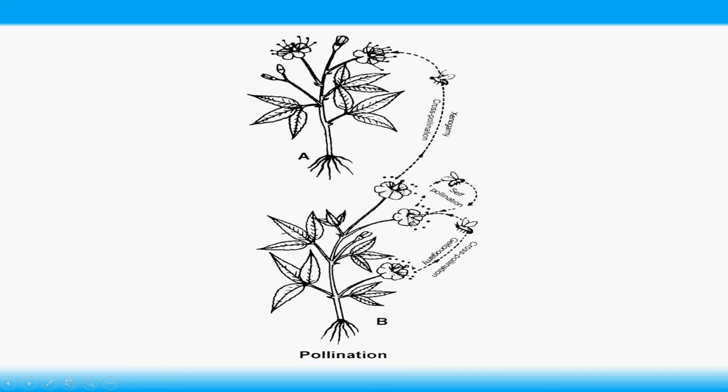If pollen grains are transferred from one flower to another flower of the same plant, it is called geitonogamy. If pollen grain is transferred from one plant to another plant of the same species, it is called cross pollination.